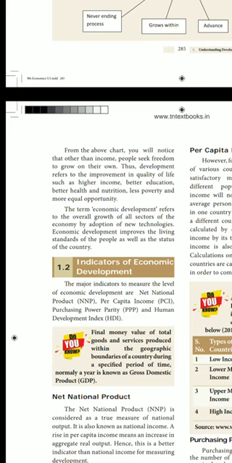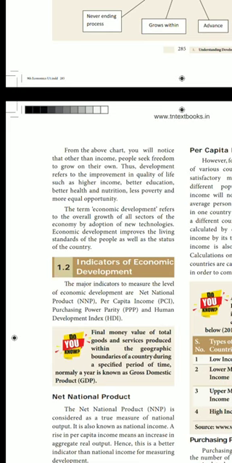The term economic development refers to the overall growth of all sectors of the economy. By adoption of new technologies, economic development improves the living standard of the people as well as the status of the people. So, what do you know about this economic development?